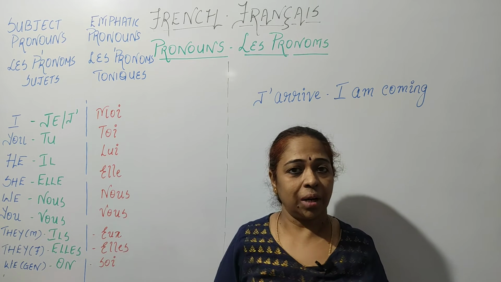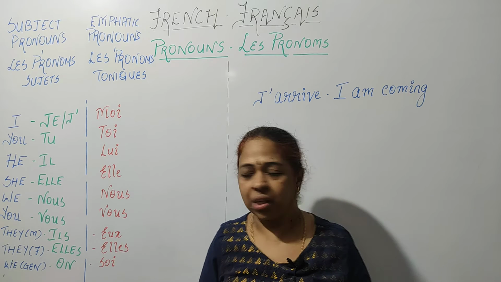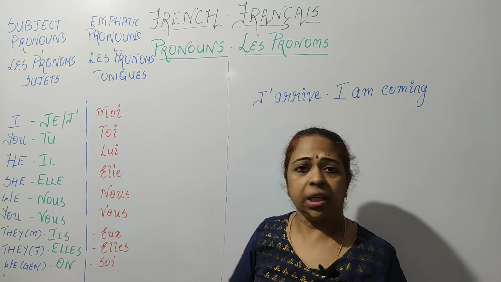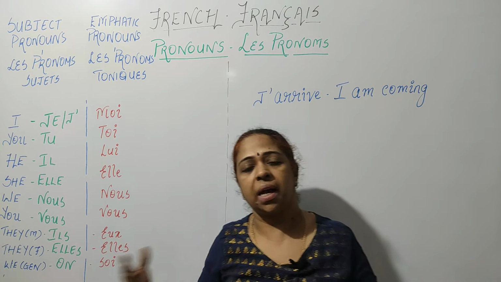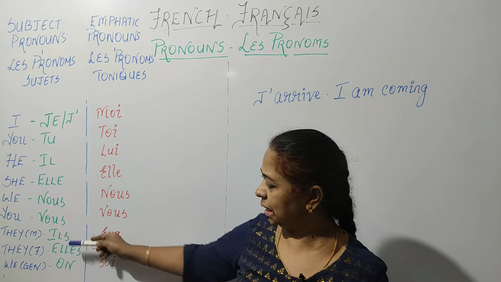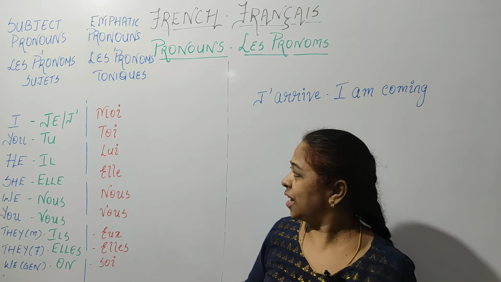One more thing you have to remember, even when we are talking about weather or time, we use il. Now if it's a mixed group consisting of both the masculine and the feminine gender, we use ils. Unfortunately, we don't use elles.